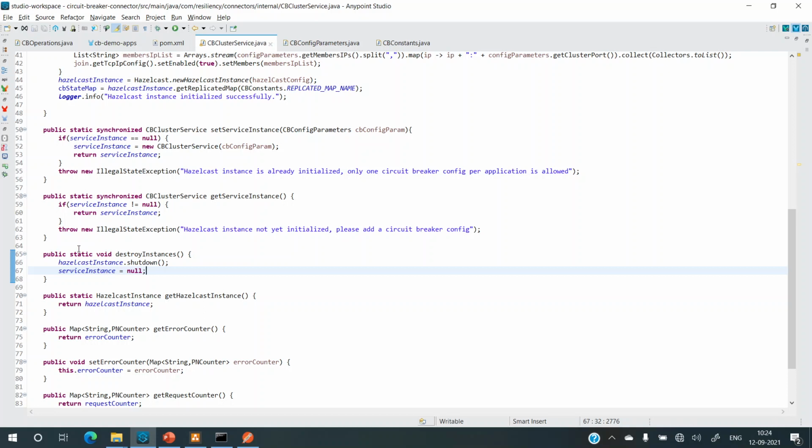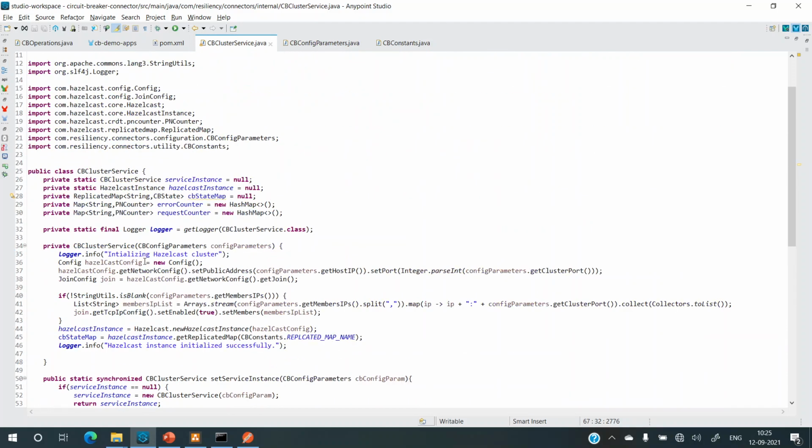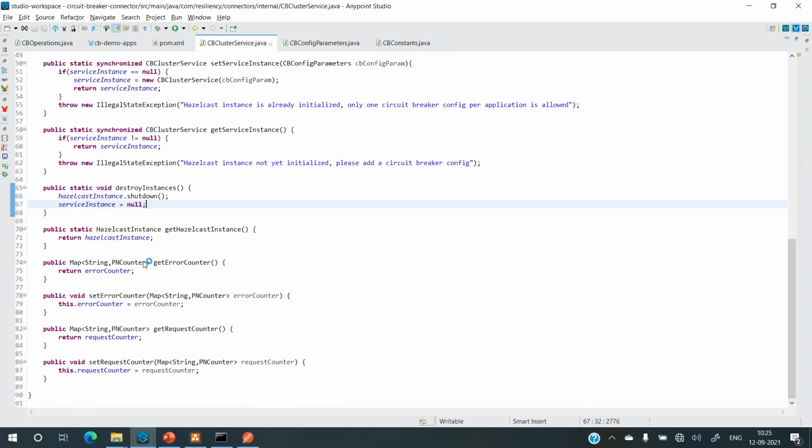Okay, so now there's no way anyone can access service instance because now it's pointing to null, and the object is released for garbage collection. Okay, so we are pretty much ready now with the instance.